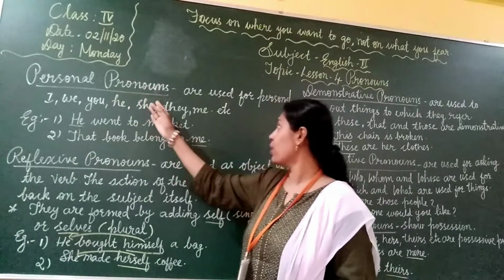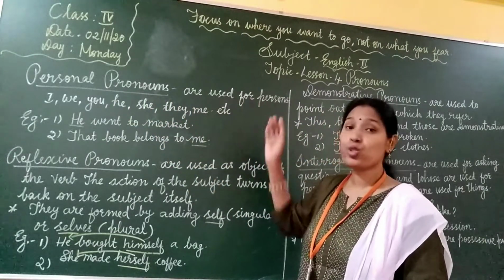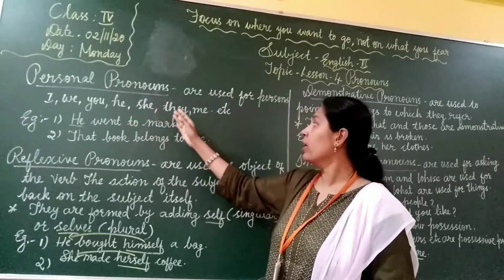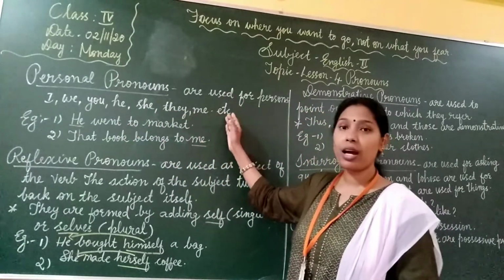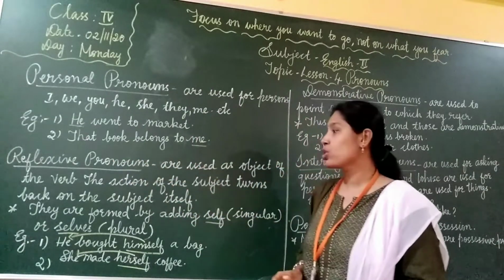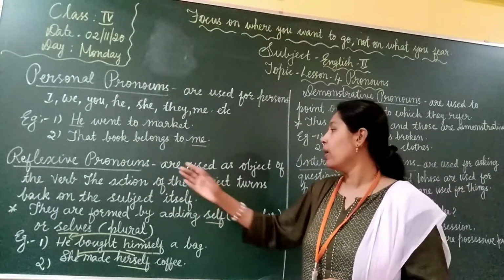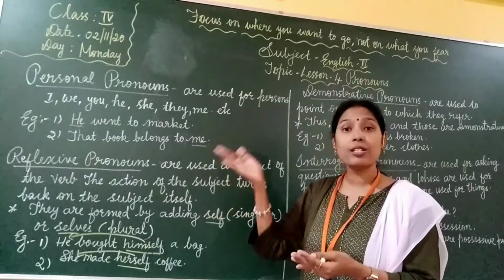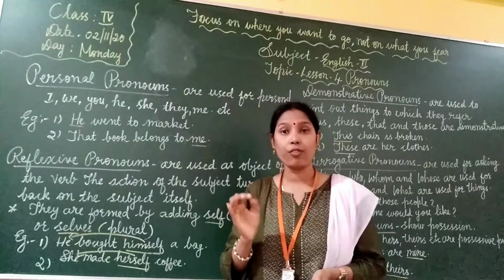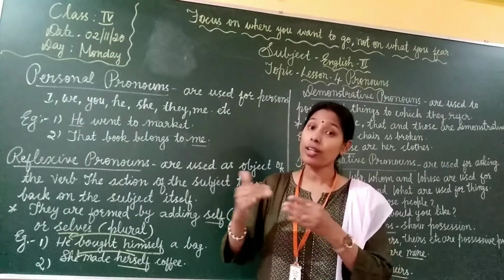Okay, children. So let us see once again. What are personal pronouns? Personal pronouns are used for persons. I, we, you, he, she, they, me, etc. are personal pronouns. Next, reflexive pronouns are used as the object of the verb. The action of the subject turns back on the subject itself. If it is a reflexive pronoun, you can find self or selves.